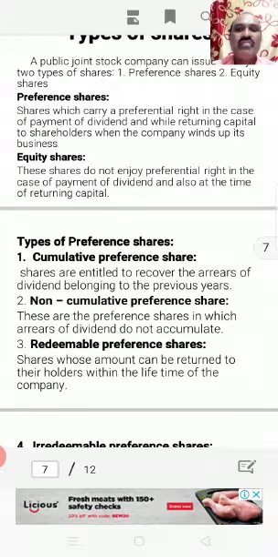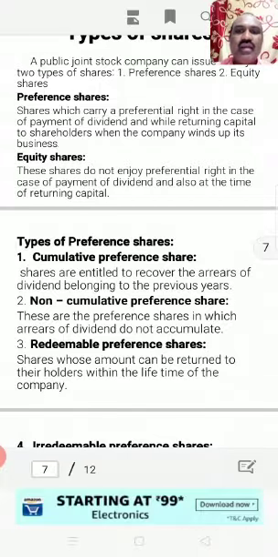The first category of preference share is cumulative preference shares. As we know that preference shares carry fixed rate of dividend. When the company earns a profit, company distributes profit to both equity shareholders as well as preference shareholders. But preference shareholders carry a preferential right at the time of distribution of dividend. But cumulative preference shares are the shares which receive dividend for all the years irrespective of the loss or the profit made by the company.